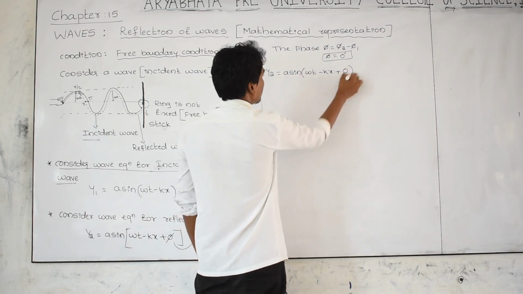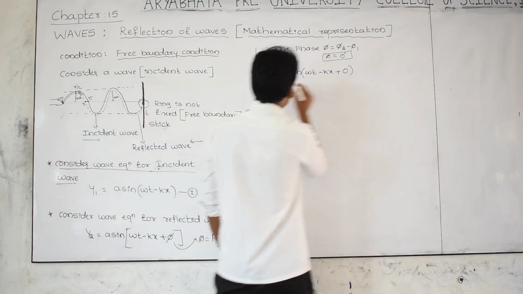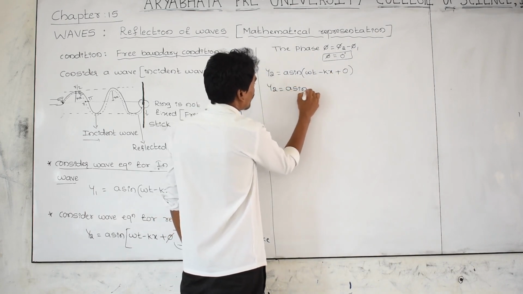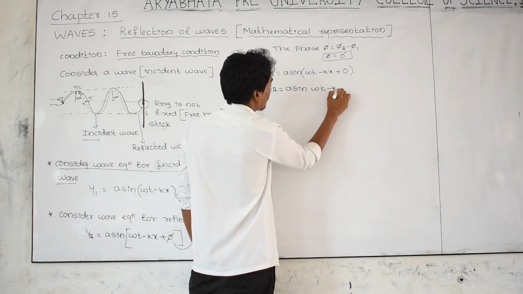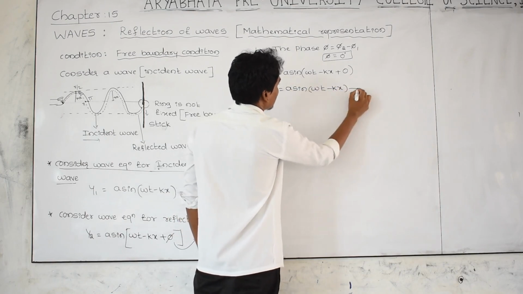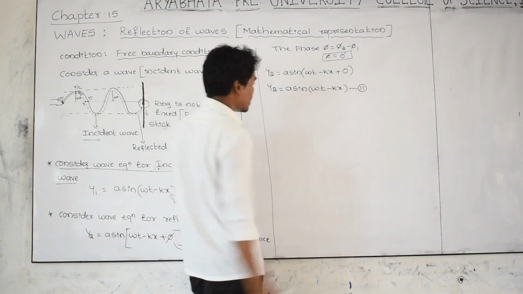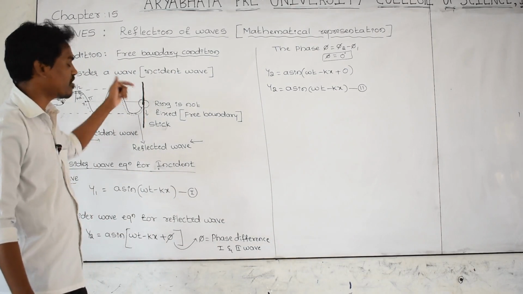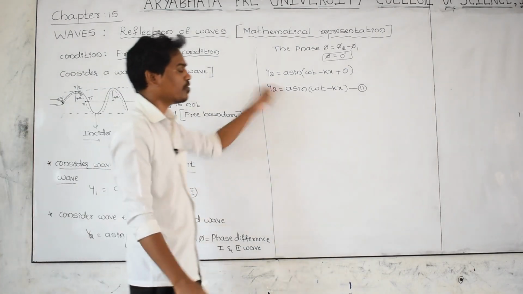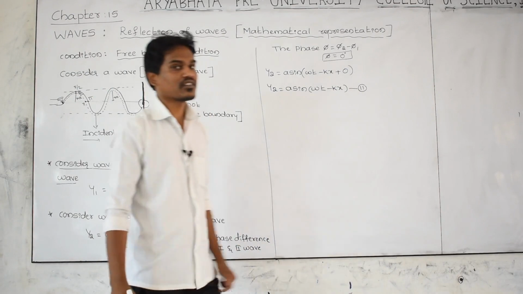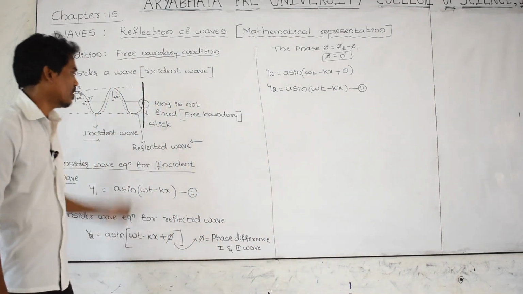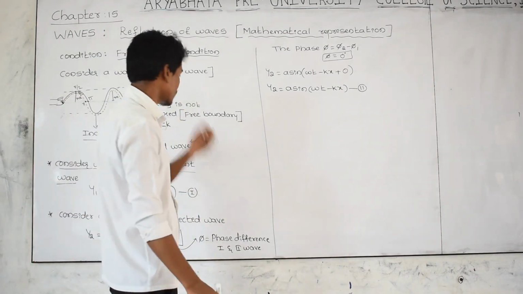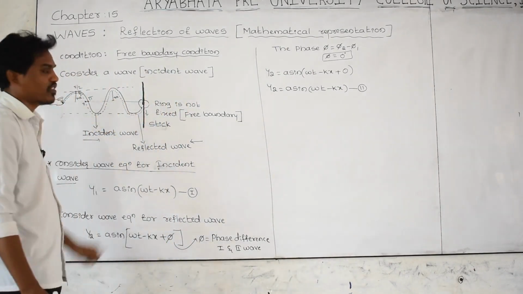Therefore this becomes y2 is equal to a sine of omega t minus kx. Let us take it as equation number 2. What is equation 1? Equation 1 is the wave equation for the first wave, that is the incident wave, and equation 2 is, that is displacement can be found out by using the reflected wave, or by using the second equation. And now there is no phase difference between those two.